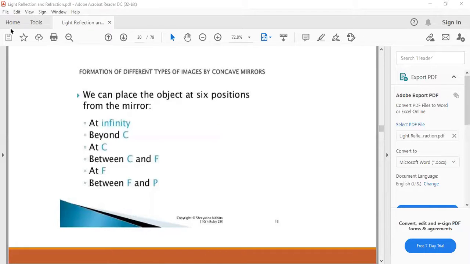Tomorrow I will be explaining the formation of different types of images by a concave mirror, with ray diagrams: if an object is at infinity, how the ray diagram will come; if an object is beyond C, at C, between C and F, at F.